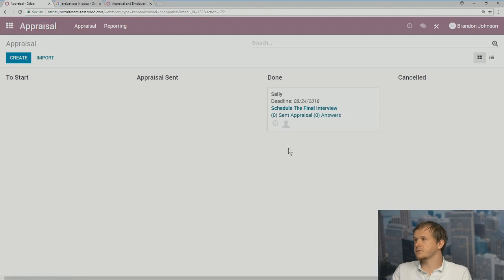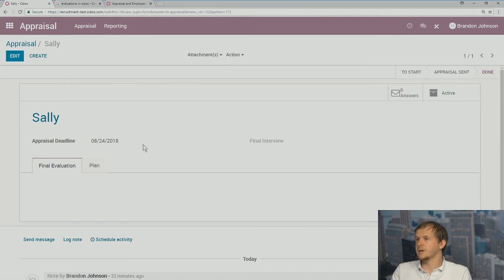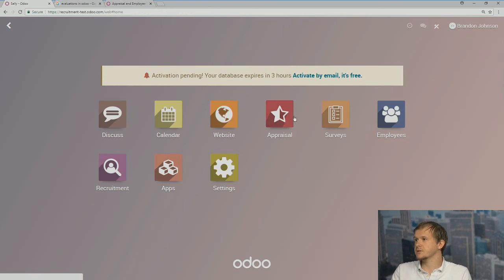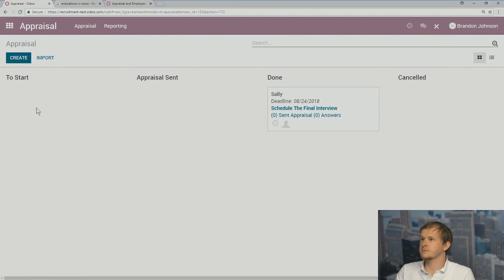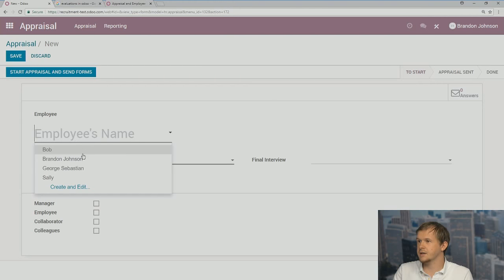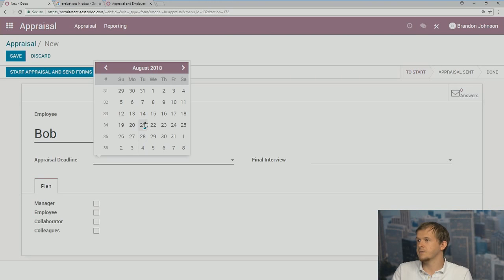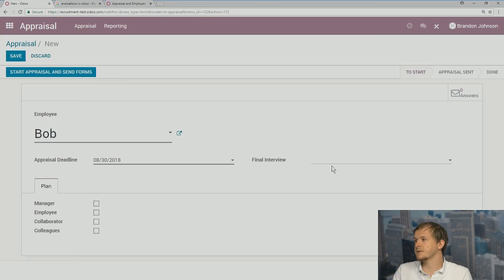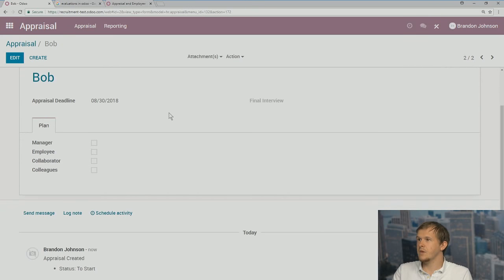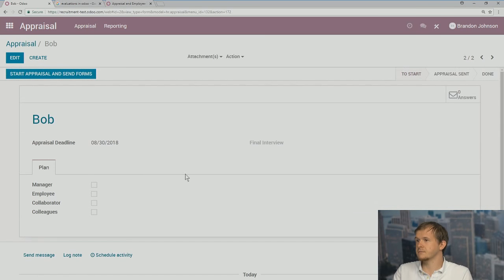And then there's also appraisals as well. Actually, I'm just going to jump into appraisal. We're just going to create an appraisal from scratch. Say this is Bob. We can set up a deadline to be the 30th. We can make this a final interview. We can save. Once again, this is very simply set up. We can start an appraisal and send the forms.